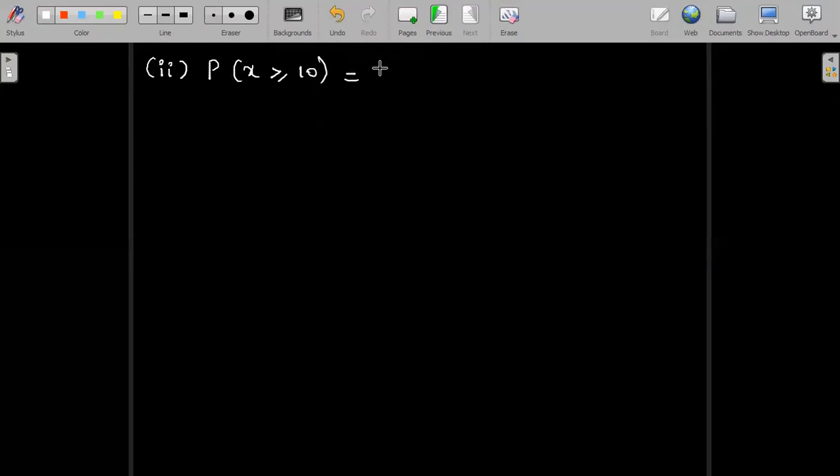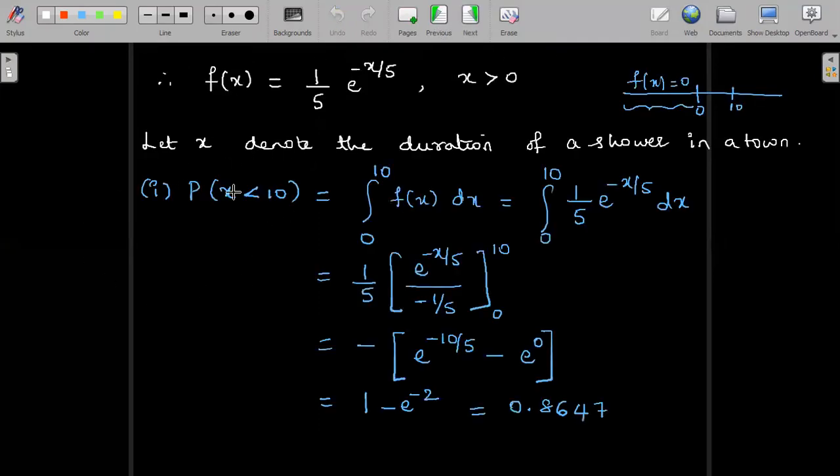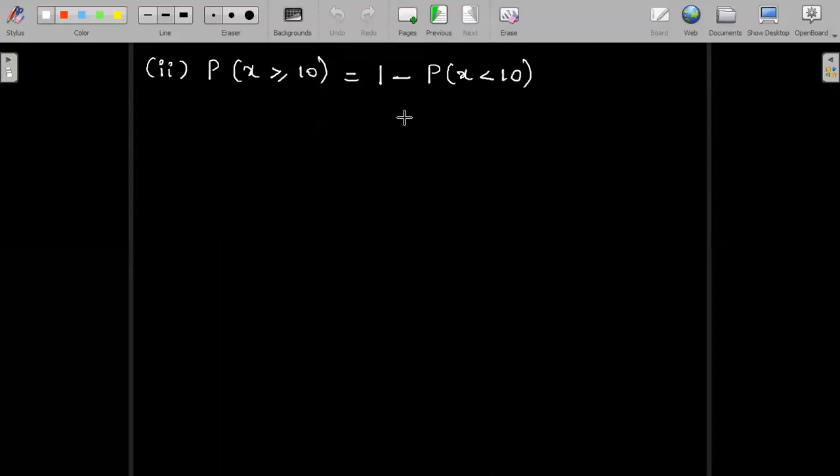X greater than or equal to 10 can be written as 1 minus probability of x less than 10. Now the answer we obtained in the previous case, probability of x less than 10, is 0.8647. So easily we can obtain it by subtracting from 1, it is 1 minus 0.8647, and the answer in such case will be equal to 0.1353.